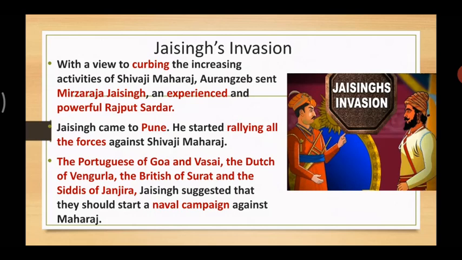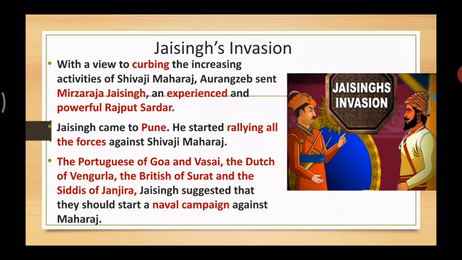He won at Lal Mahal, then he won the Surat campaign. So they decided that they wanted to stop Shivaji Maharaj's activity. Aurangzeb became quite restless. He did not know what to do. Curb means to stop, to put a pause to the activities of Shivaji Maharaj. So what did he do?